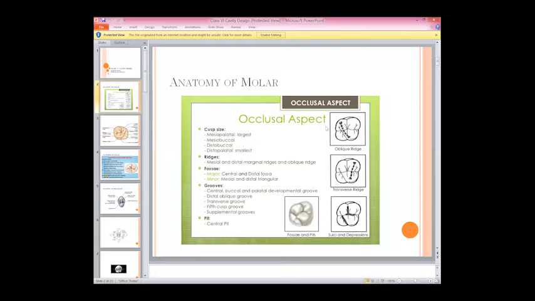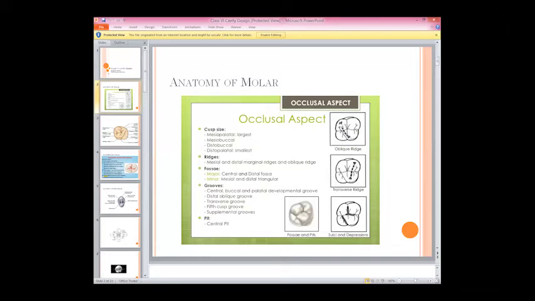If this is the mesial side and this is the distal side, this is mesiobuccal, this is distobuccal, this is mesiopalatal, and this is distopalatal. So these are the four cusps. Now, what is an oblique ridge? An oblique ridge starts from the mesiobuccal cusp, passes across the fissure line, and ends on the distopalatal cusp.